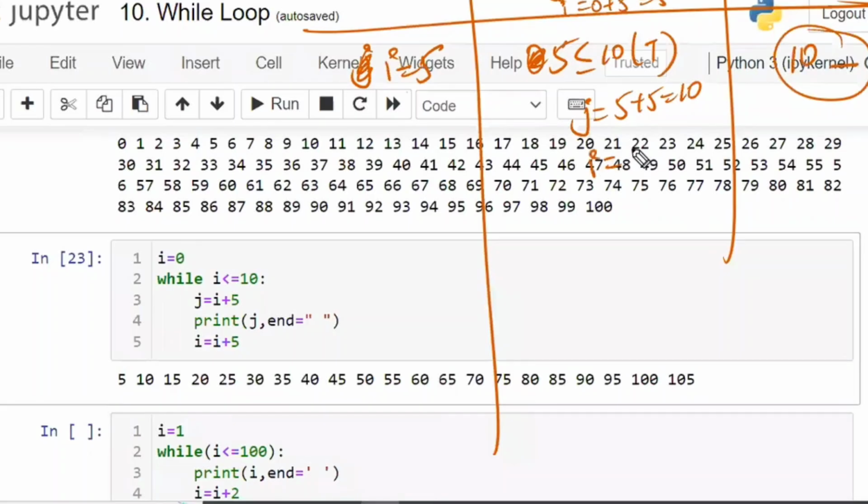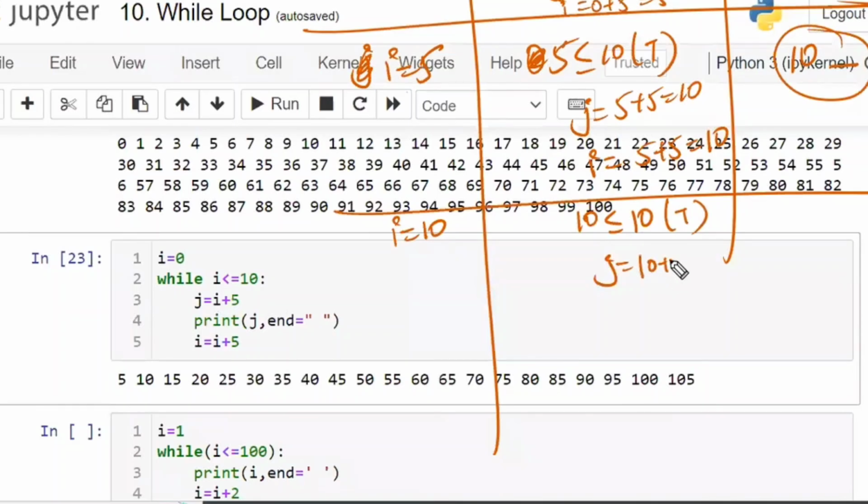After that, I is equal to I plus 5. What is the I value? 5. 5 plus 5, which is 10. Next, I is equal to 10. Okay. 10 is less than or equal to 10. Condition is true? True. J is equal to I plus 5. That is 10 plus 5, which is 15. Now print J, 15, space. And I is equal to I plus 5. That is 10 plus 5, which is 15.